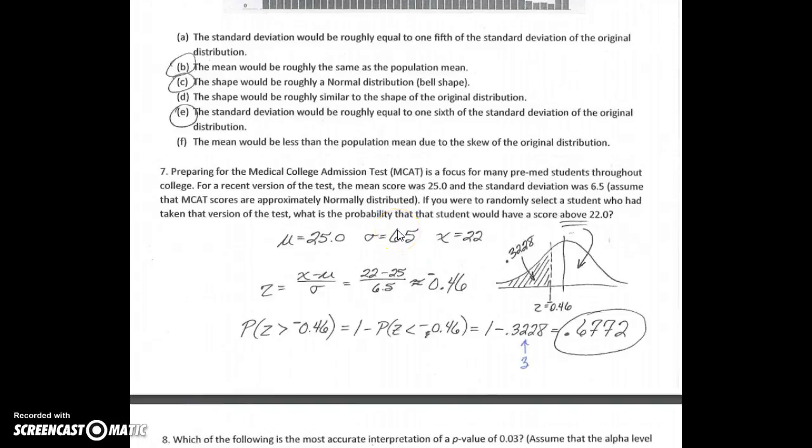Question number 7 is just comparing a single score to the distribution of MCAT scores. And so we set up just a simple z-score like we did back in chapter 3, not the one where we're dealing with sample means here. We get a negative 0.46, and looking that up in table A would give us the area to the left, but we want above 22, so we take 1 minus that value to get 0.6772, or 67.72%.